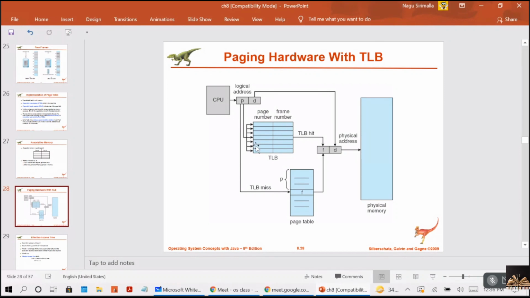For that you have many page replacement algorithms. Based on the algorithm, we decide which page has to be taken out, using the page replacement algorithms, right?